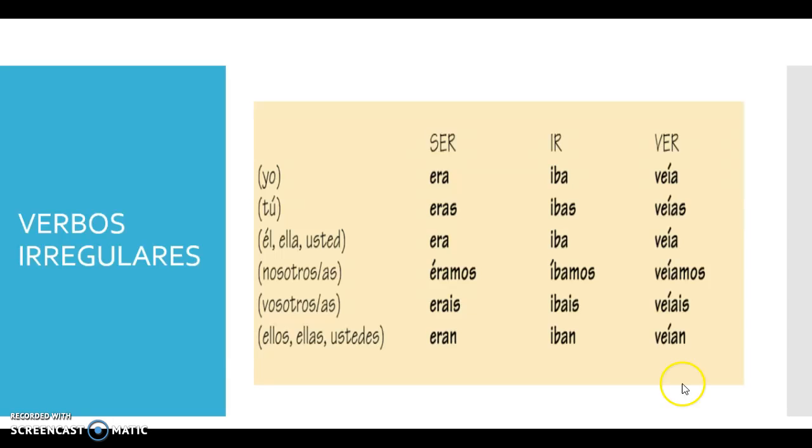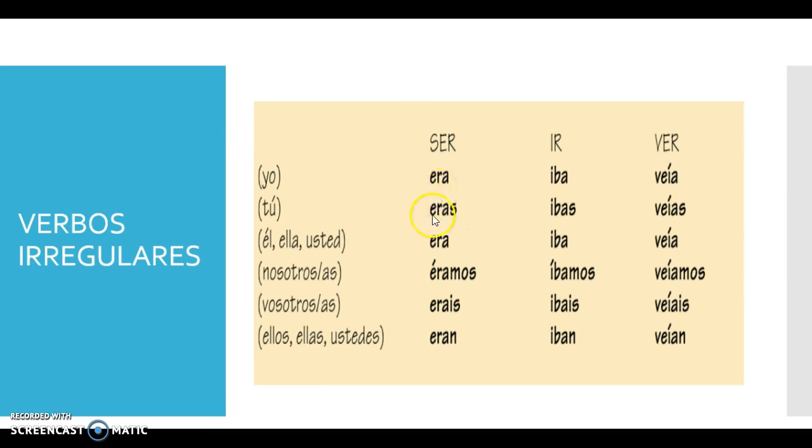En español solo hay 3 verbos irregulares en imperfecto. It means that these verbs don't follow a pattern of conjugation. That's why you have to memorize them when you are using the imperfect tense. So these 3 verbs will be ser, ir, y ver.